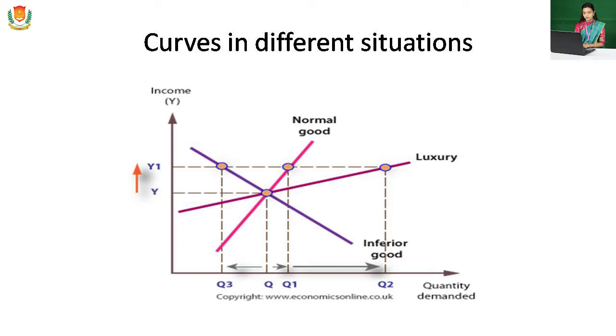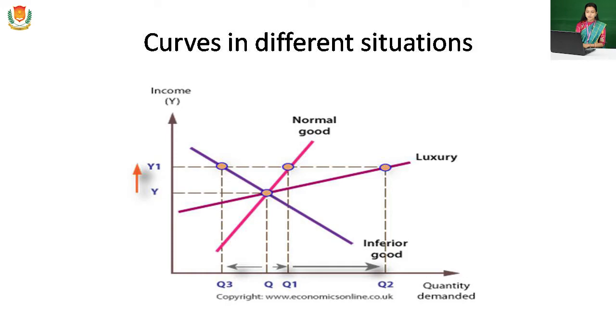So these are the three goods. You can see with this purple line, it depicts the relationship between income and quantity demanded in the case of inferior goods. In the case of inferior goods, if the income of a consumer increases, the demand for the commodity will decrease. As I have told you before, this is the inferior good.